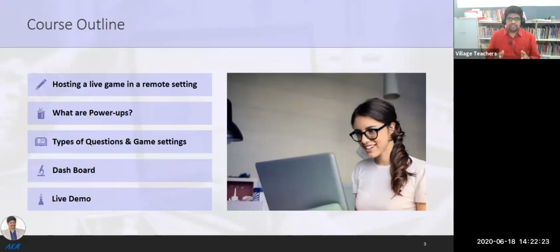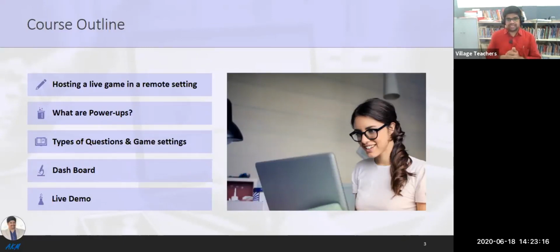How can we host a live game or live exams in a remote setting? It is possible. You are not supposed to bother about network speed also, because all students are sitting in their own houses. And one more advantage is that you can add power-ups. Adding power-ups will improve the chance of getting scores, just like Kahoot. But the accuracy level is very high, and it will just improve the chances of getting high scores.